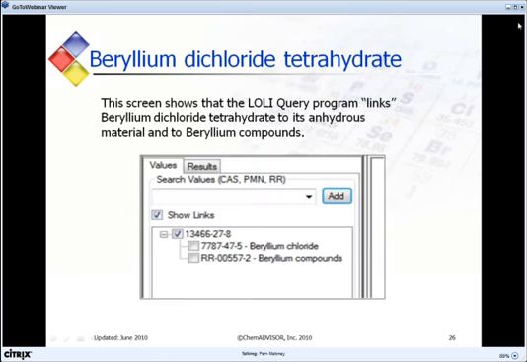This very important screen shows that the LALI query program links beryllium dichloride tetrahydrate to its anhydrous material and to beryllium compounds. Check both boxes to include them in your search results.